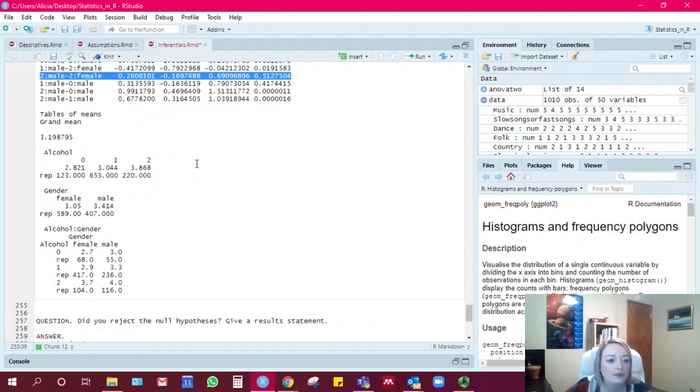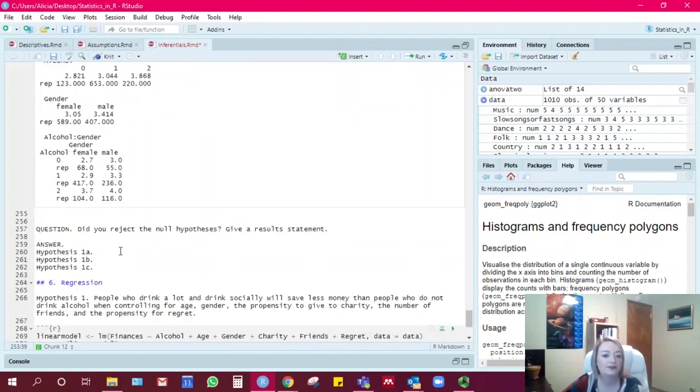And then we have our means here. Here are our means for entertainment spending for the different alcohol groups. Higher values indicate more spending on entertainment. Same thing here, where the male value is a little bit higher than the female value because males spent a little bit more on entertainment than females. And then here is our cross-tab results for the interaction between males and females.